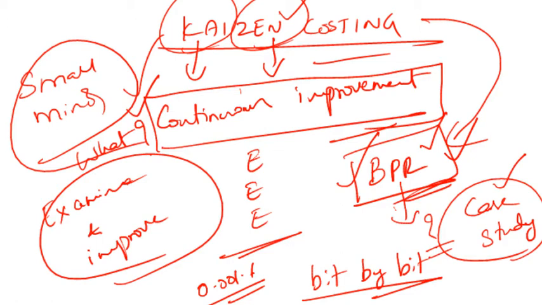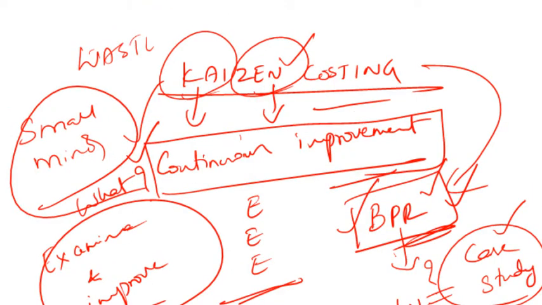So ultimately, it talks about working together, right? And getting improvements, minor or small improvements. So ultimately, what does Kaizen succeed in achieving? You can understand that with the help of applying these principles of Kaizen costing, you can eliminate waste. That is one particular point that you need to understand. Waste elimination will happen. So you can eliminate waste for sure.